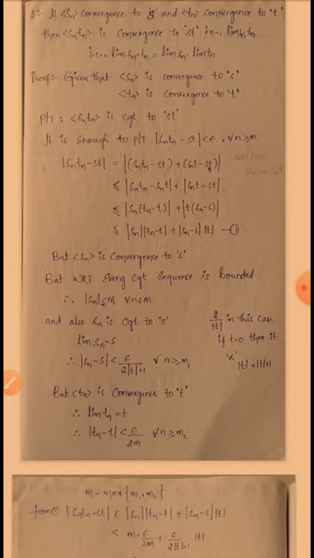Okay, and also Sn converges to S. So limit Sn is equal to S. So by definition of limit I am writing mod Sn minus S less than epsilon by 2 into mod T plus 1, for all n greater than or equal to m1. So next see here, but Tn is also convergent, sequence Tn also converges to T. So limit Tn is equal to T by definition of limit. We are not writing all of that, see.